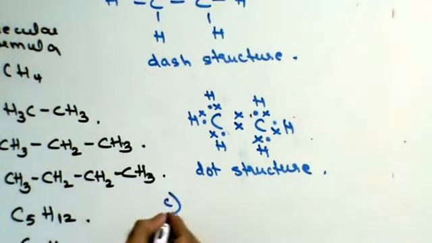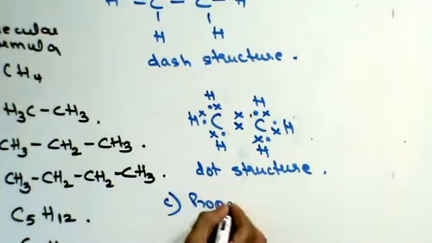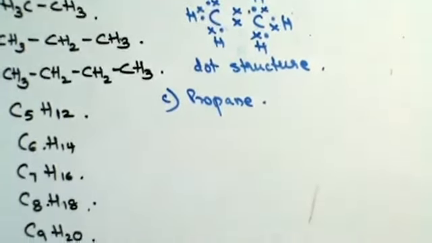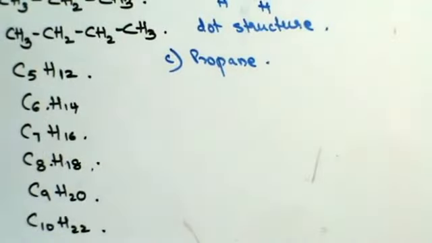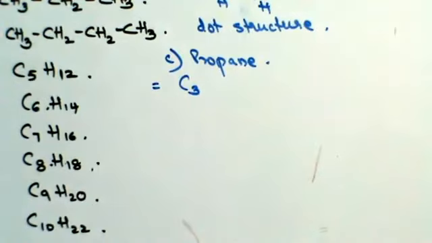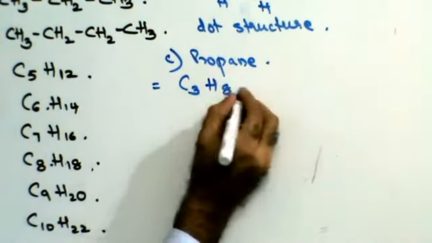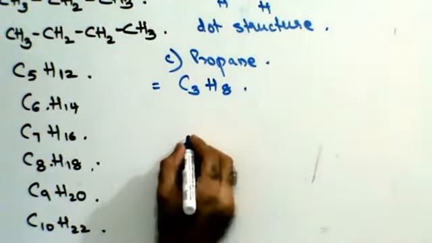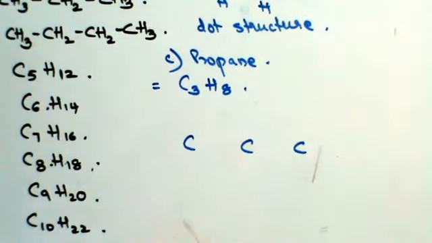Similarly, I can have propane. Prop means 3 carbon atoms. Ane, alkane, that means its general formula will be CnH2n+2. 3 twos are 6, plus 2, 8. Now, 3 carbon atoms with a bond between them.